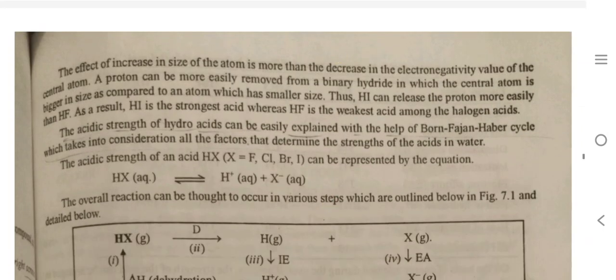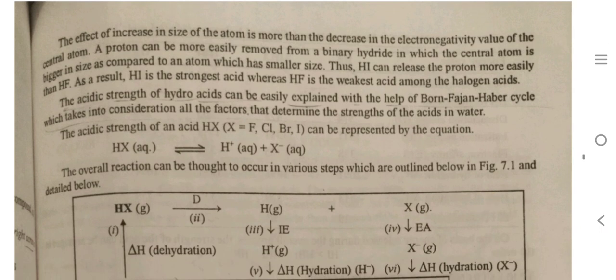The effect of the increase in size of the atom is more than the decrease in the electronegative value of the central atom. A proton can be more easily removed from a binary hydride in which the central atom is bigger in size as compared to an atom which is smaller in size. Thus, HI can release a proton more easily than HF. As a result, HI is a strong acid whereas HF is a weak acid.